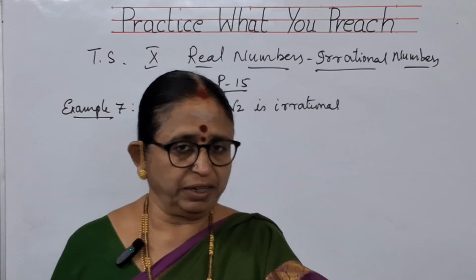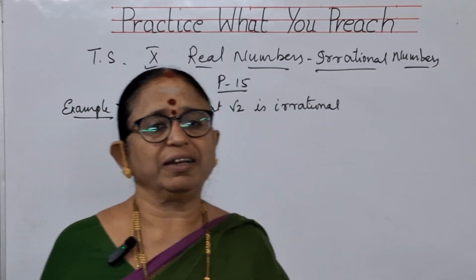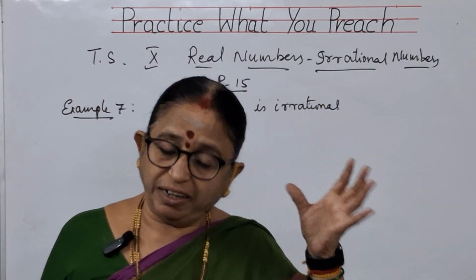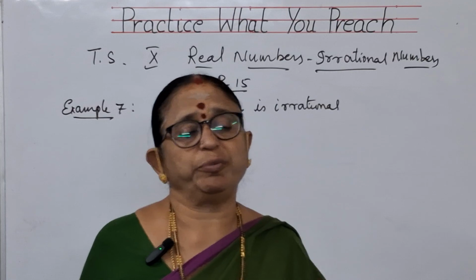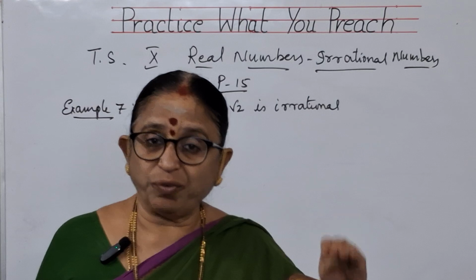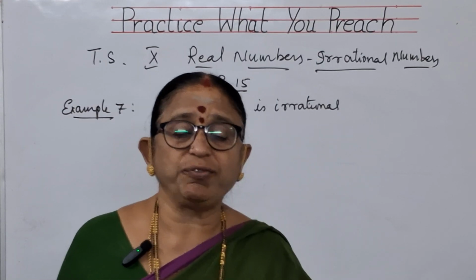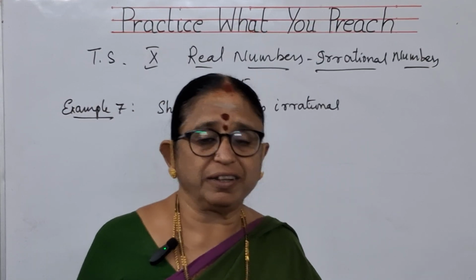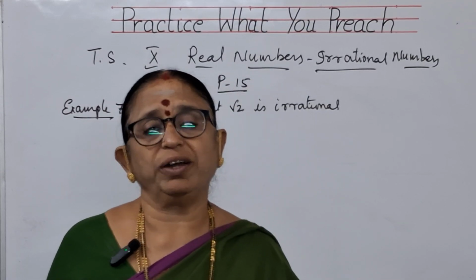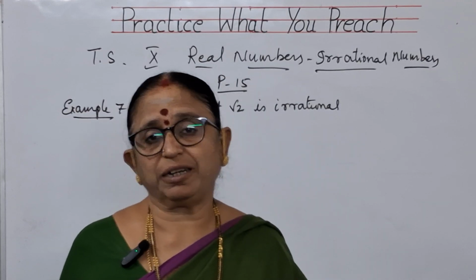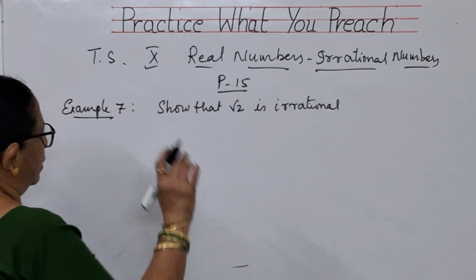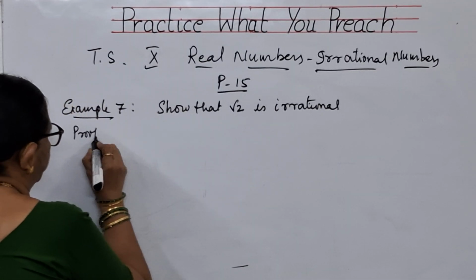The normal proofs in your theorems, for example, the sum of the three angles of a triangle is 180, you take what is given as it is and you prove it. Those are all called direct methods. But assuming that what is given is false and working it out, and at the end, not getting an answer, accepting that our assumption is false and what is given is right, that procedure is called indirect proof. This indirect proof only we are going to follow here. Now, show that root 2 is an irrational number. Let us see how we are proving.